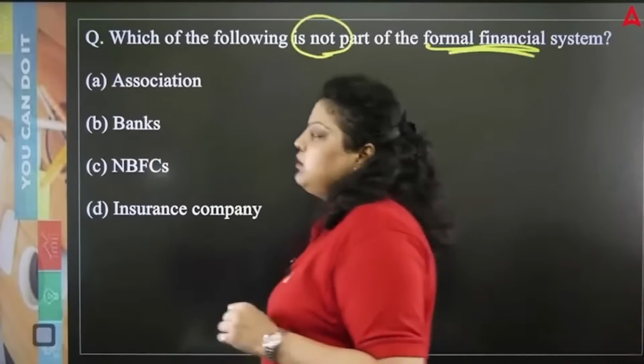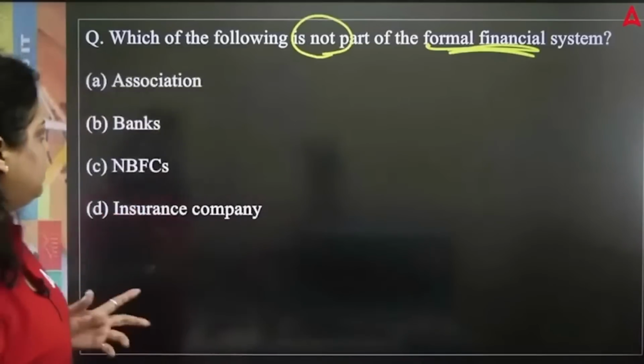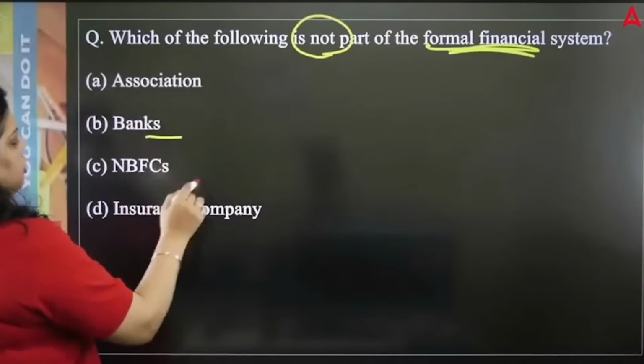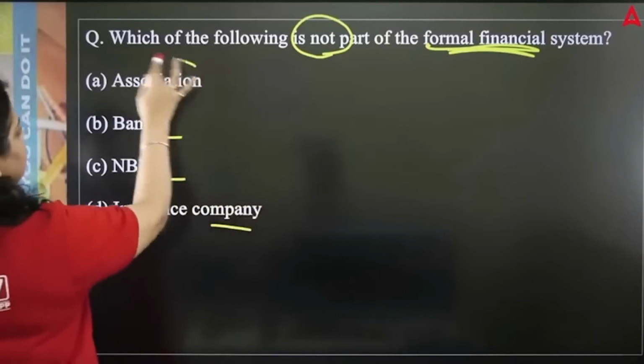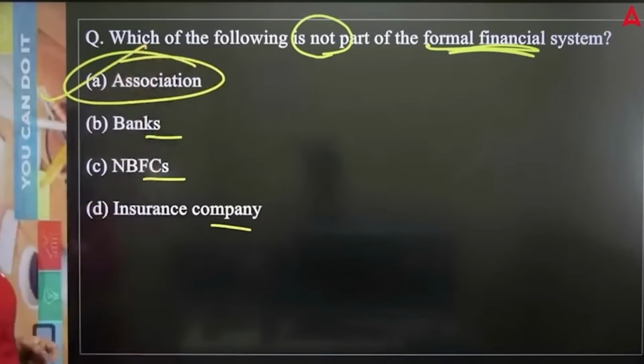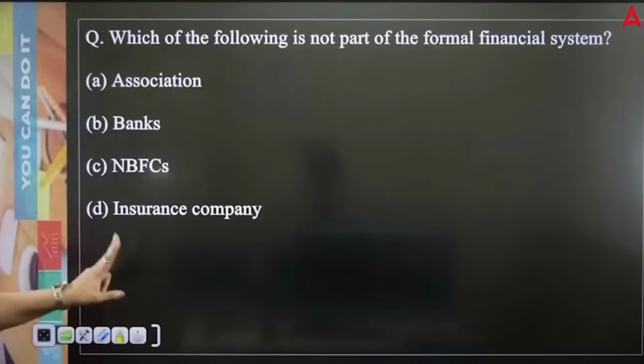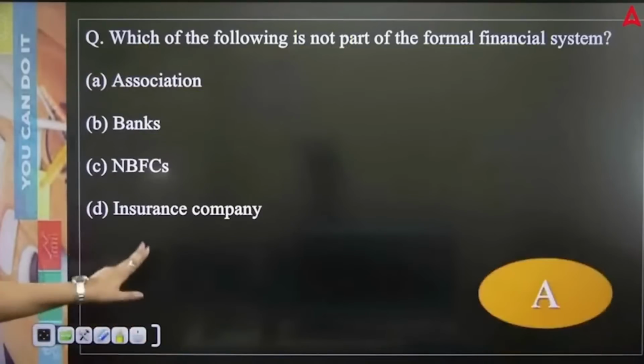So out of these, which of the following is not a formal financial system? Banks are formal financial system, NBFCs are part, insurance are the part of the formal financial system, but not the associations. Associations are the part of your informal financial system. So the right answer will be A option.